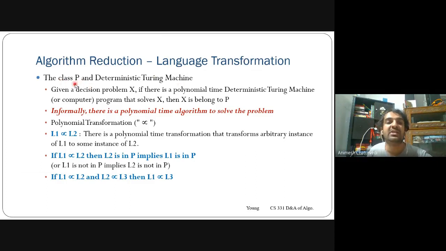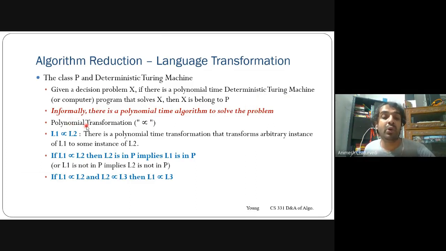So given the class P and a deterministic Turing machine, the decision problem X is said to be in P, polynomial time, if we can make a deterministic Turing machine, deterministic algorithm or computer, whatever you want to call it, that solves problem X in polynomial time. Informally, if you can solve an algorithm in polynomial time, like shortest path or minimum spanning tree, then you can solve that problem.